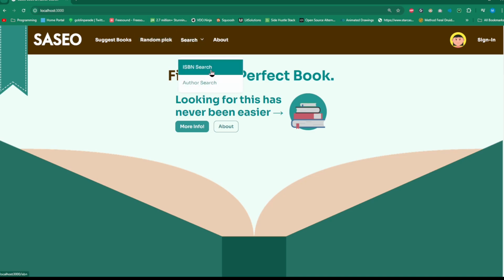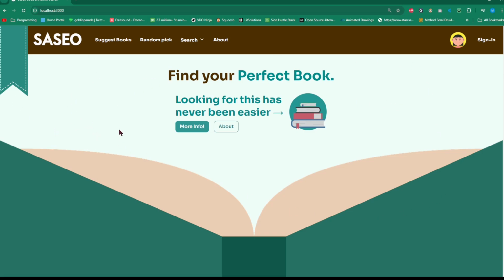Search is exactly what you would figure it would be. There's ISBN search, where you can find books via ISBN, again using the OpenLibrary API, and then author search, where you're just finding more information on your favorite authors. And there's an about section, which is just a little background information on what the site is all about and the technologies used to build the site. So let's explore this website together.